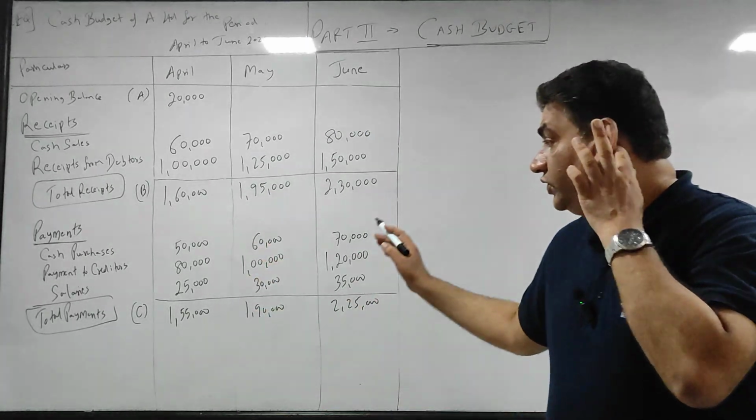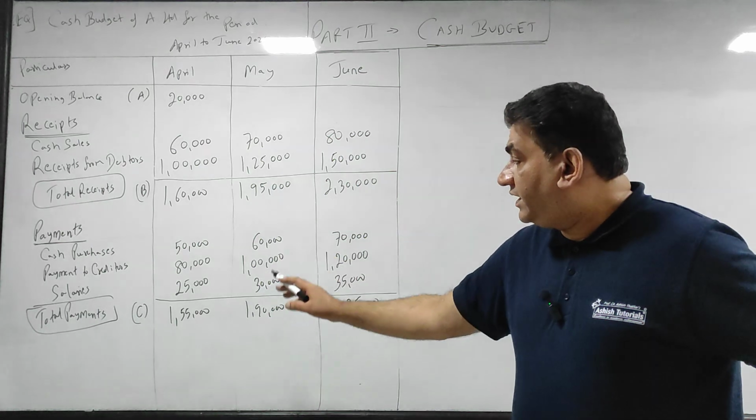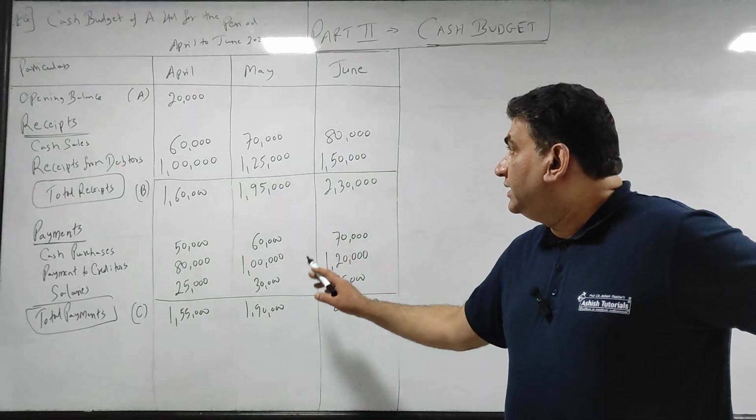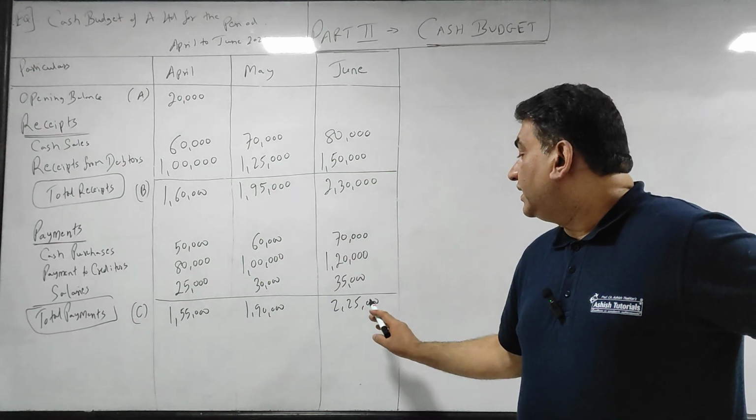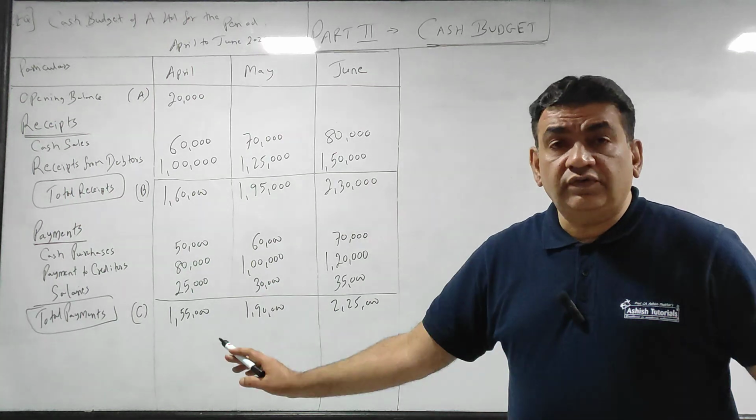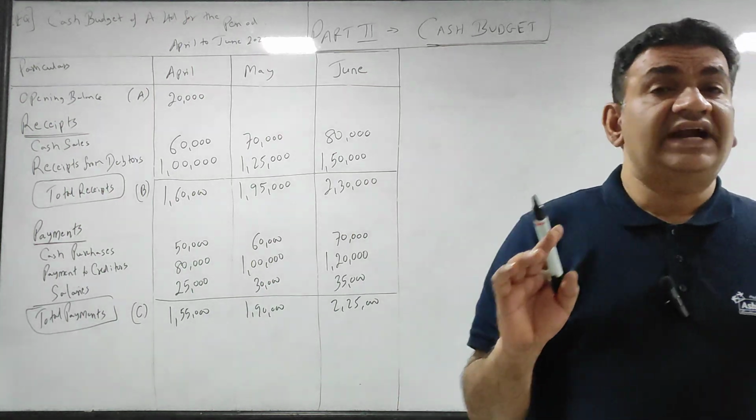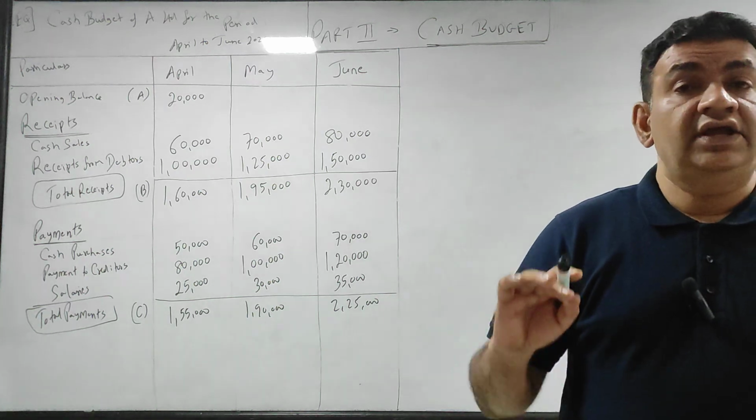So my total payment is 155 for April, 190 for May and 225 for June. What I told you starting, what do we have to do in the cash budget? Forecast.